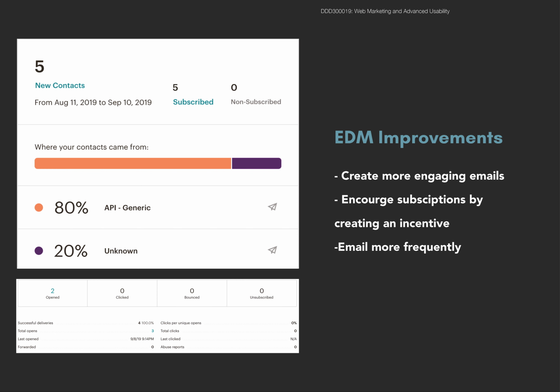As far as subscriptions go, I will create an incentive, such as a PDF on tips on how to calm someone down. This will hopefully encourage people to sign up. This incentive will also be advertised across the social media channels, which could possibly increase site traffic. The visual aspect of the actual EDM could also have some improving. It is a little too simple, and I think making the visuals more fun will help to increase clicks.